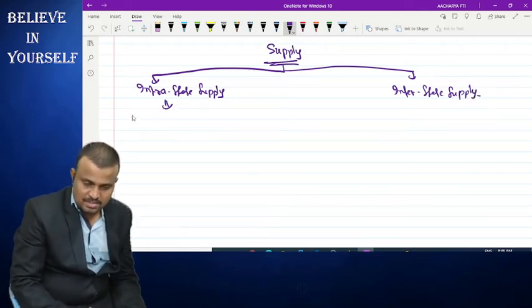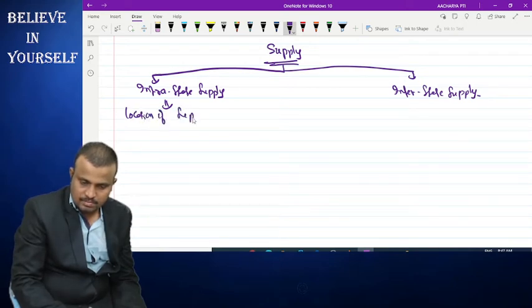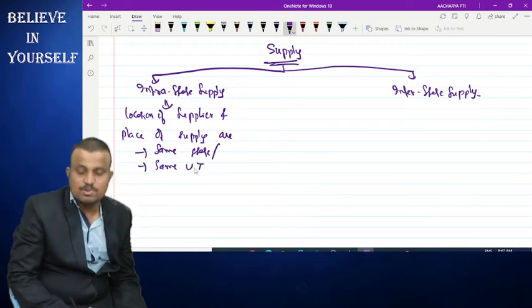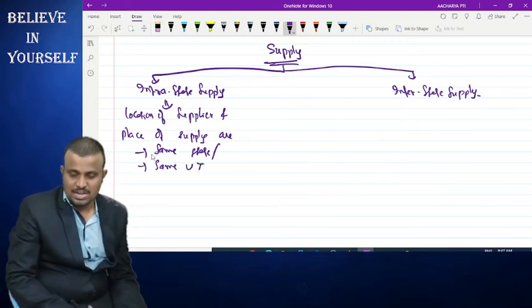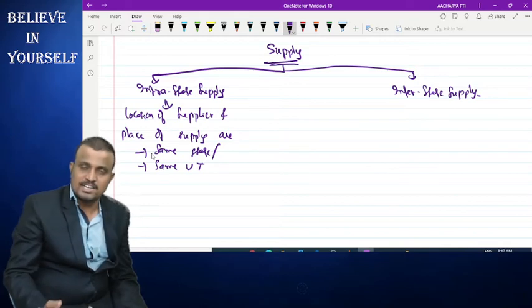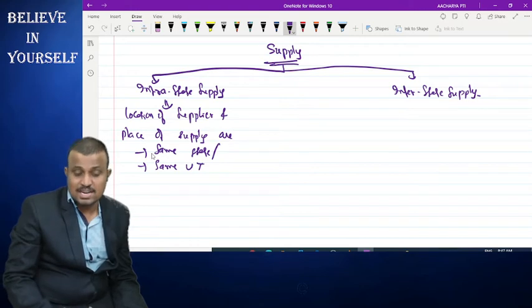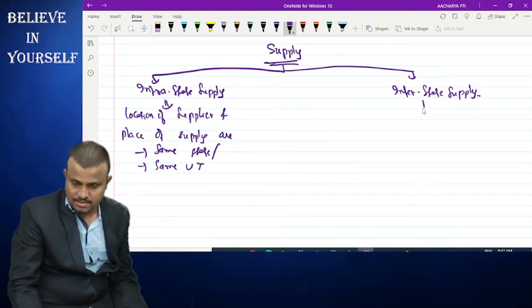Intra-state supply is when the location of the supplier and the place of supply are in the same state or in the same union territory. Simply said, if the product or service is supplied within the state from one person to another person, it is called intra-state supply.